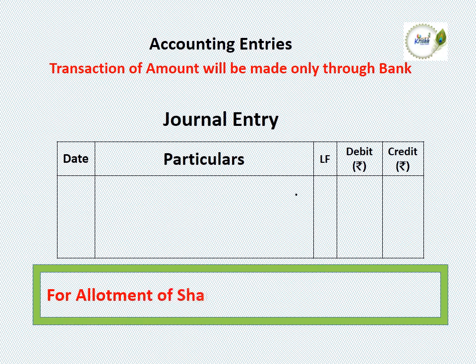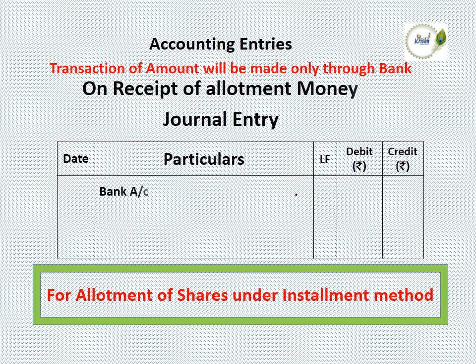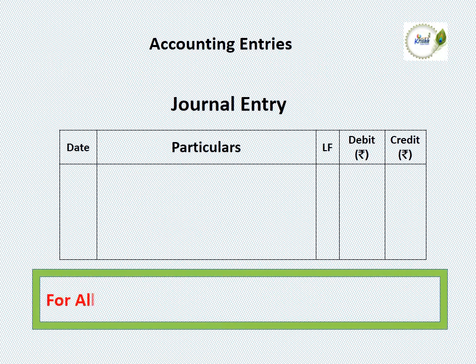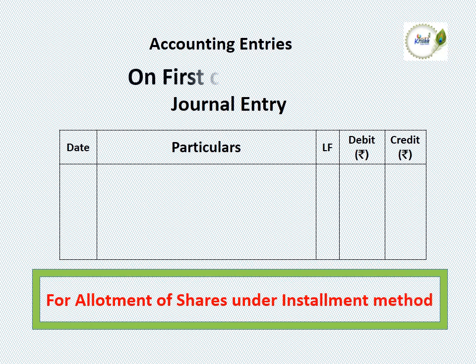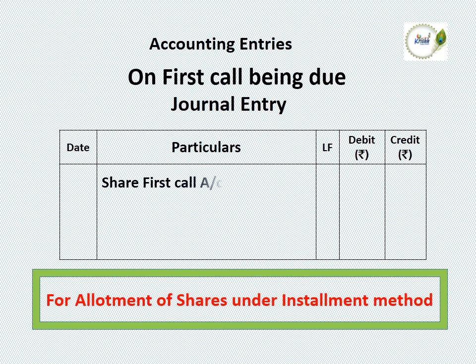Next, at the time of receiving allotment money, we need to pass the journal entry bank account debit to share allotment account credit. When the balance amount is called by the company, that is first call, it's being due. First we need to pass the due entry. For that, the journal entry is share first call account debit to share capital account credit.